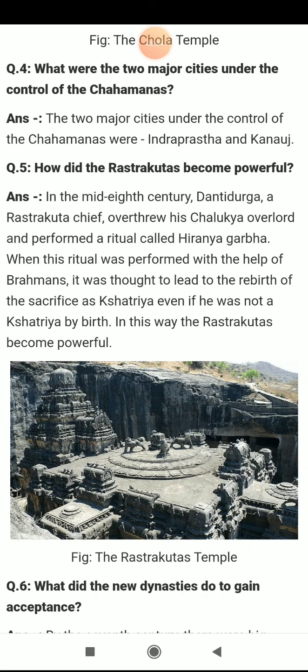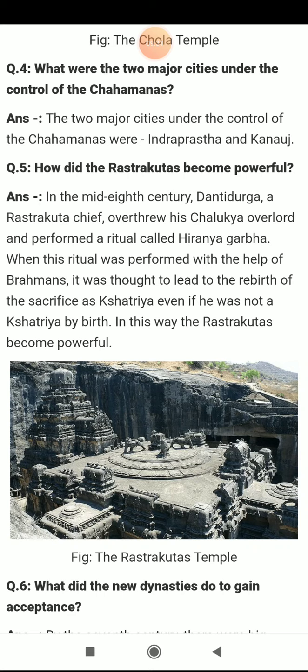As I told you, when this ritual was performed with the help of Brahmanas, it was thought to lead to the rebirth of the sacrificer as a Kshatriya. Who are Kshatriyas? Rajas, kings, emperors. Even if he was not a Kshatriya by birth, and the Rashtrakuta chief Dantidurga was not, after performing the yagya, the Hiranyagarbha, he became a Kshatriya.